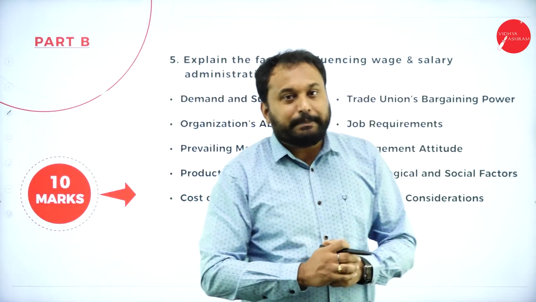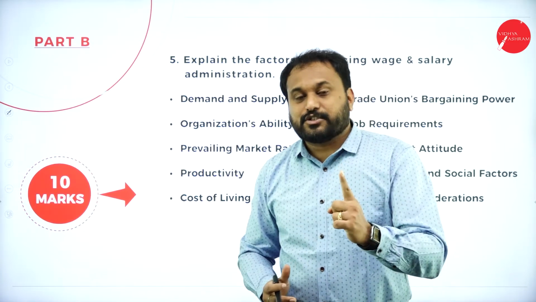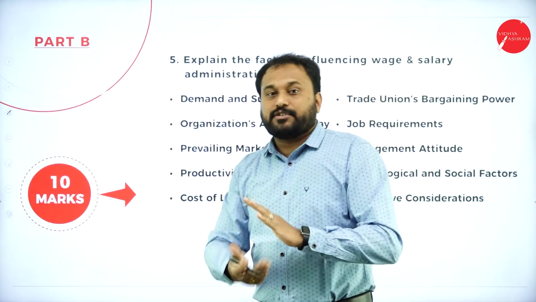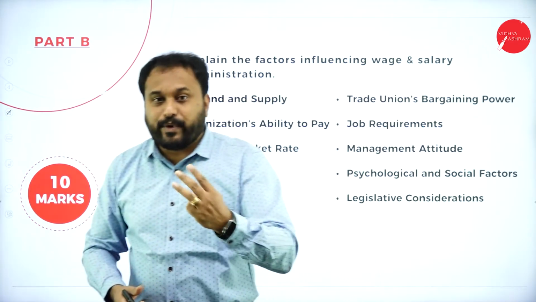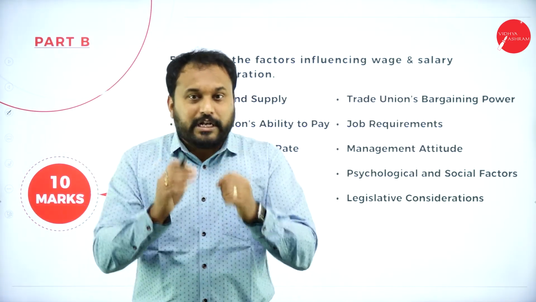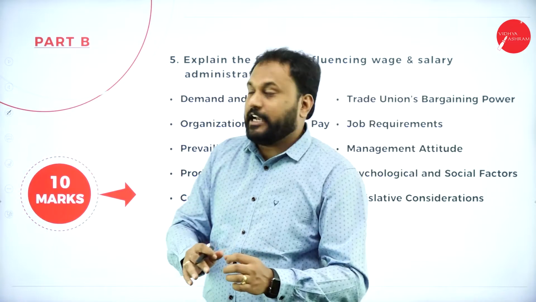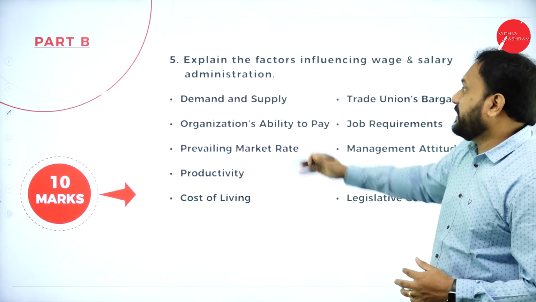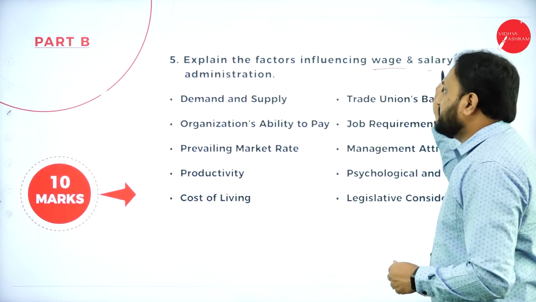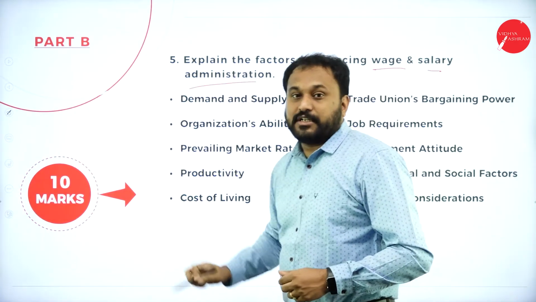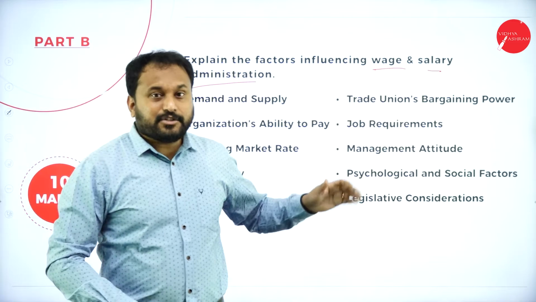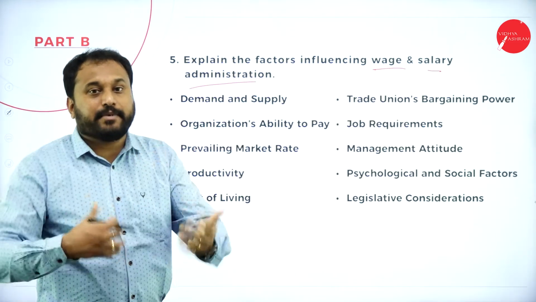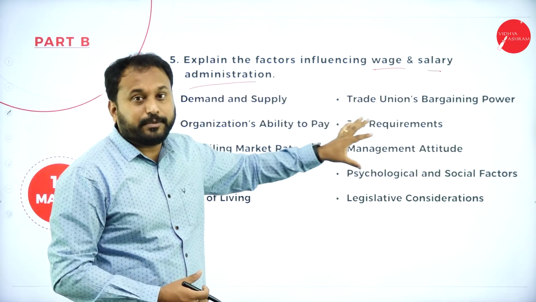Next one, we go with the part B. Now part B is of 10 marks questions. Now here you will get 5 questions. In those 5 questions, you are supposed to go only with 3 questions. So the first question will be from the part B. Definitely it will be from the wages and salary administration. So the question is, explain the factors influencing wage and salary administration. Now understand, you may get this question for 15 and that question for 10. Anything can happen. So these are the questions which you people should prepare.